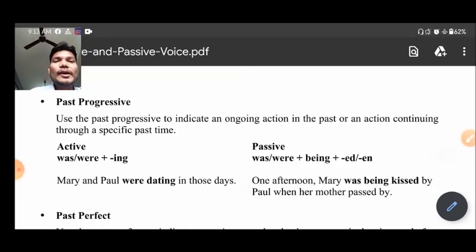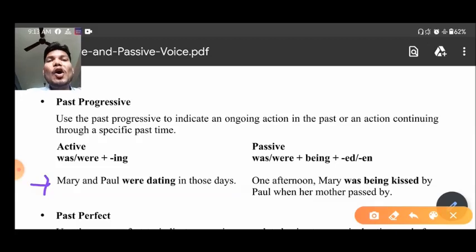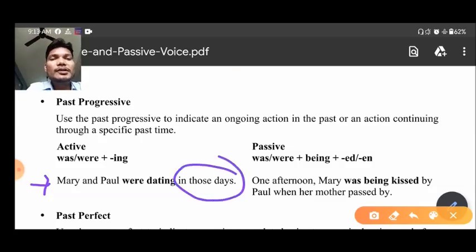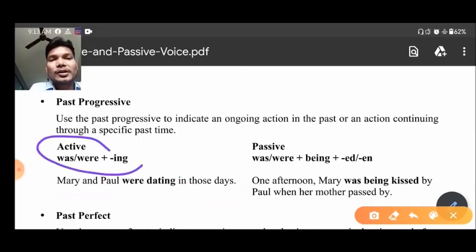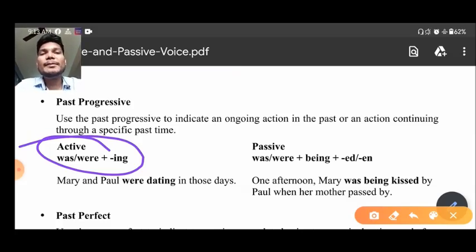Okay, so as you can see one example here: Mary and Paul were dating in those days. Okay, so this is the action of past continuous tense. Those days shows the time, was, were plus ing. Okay, but before that I forgot to show you the structure for past continuous tense. You can see here was, were plus ing is there. Okay, in active voice was, were plus ing is there.